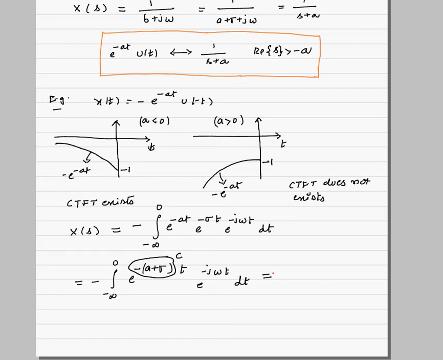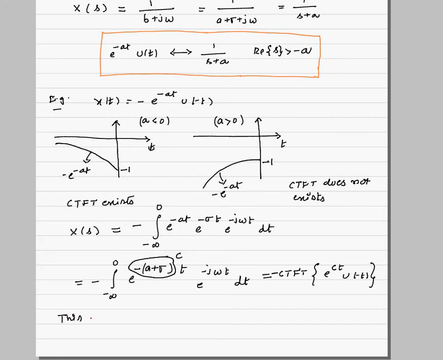If you look at that clearly, we can see that this is nothing but CTFT of e power ct u of minus t. This minus sign is there, let us keep it out. So that is nothing but minus CTFT of e power ct u of minus t. So when will this exist?